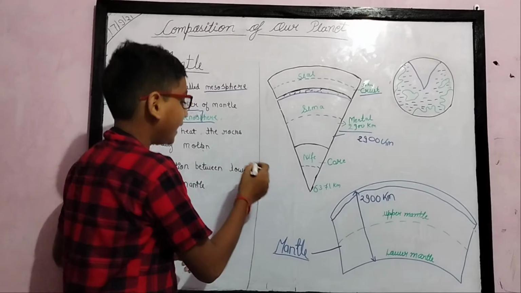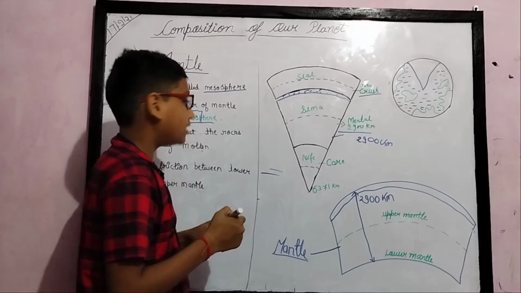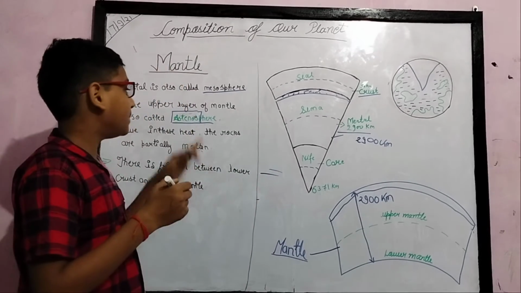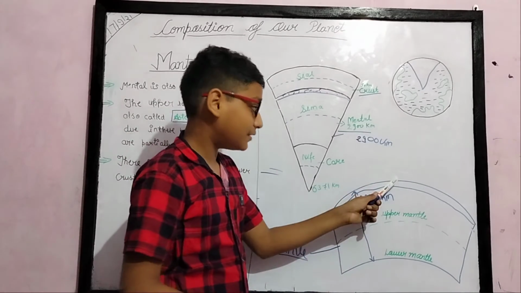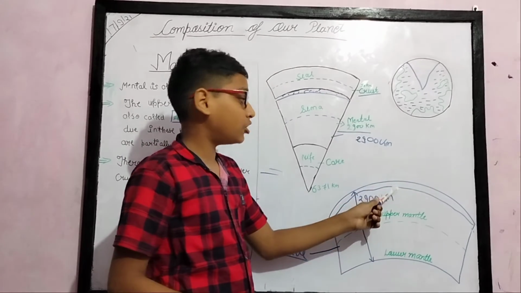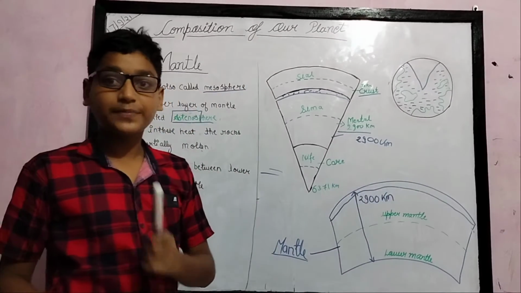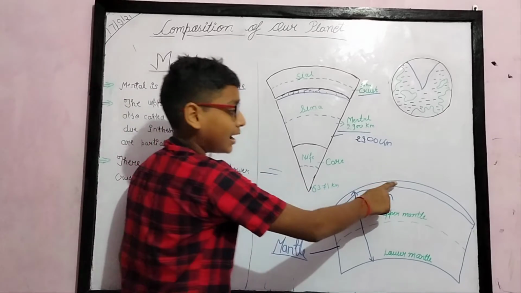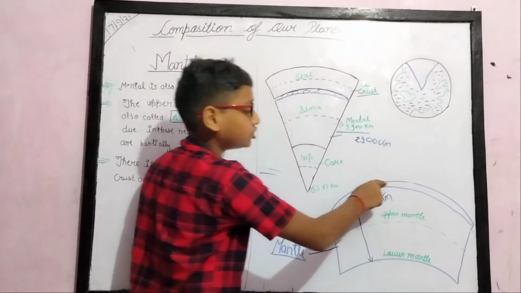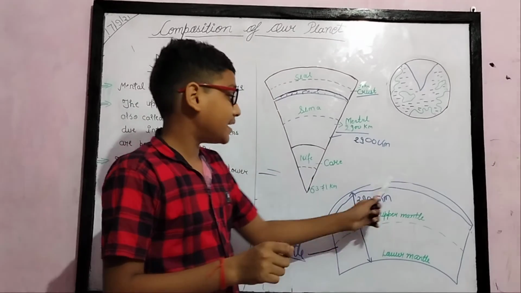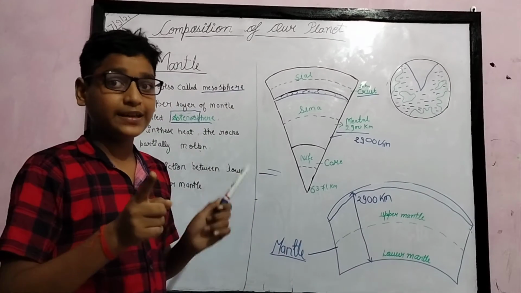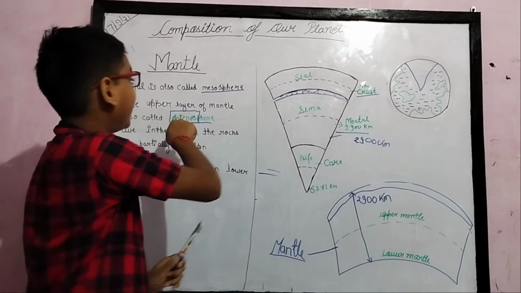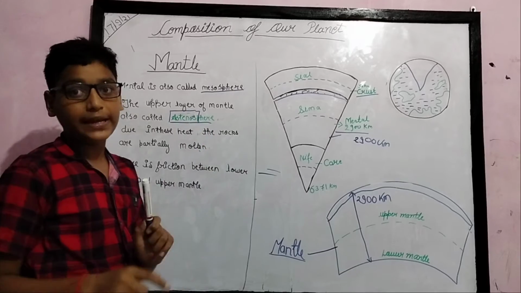The upper layer of the earth is called the asthenosphere because there is lava, so it flows. The lava is flowing. This layer is also called the asthenosphere, and the word comes from the Greek word asthenos, meaning to flow.